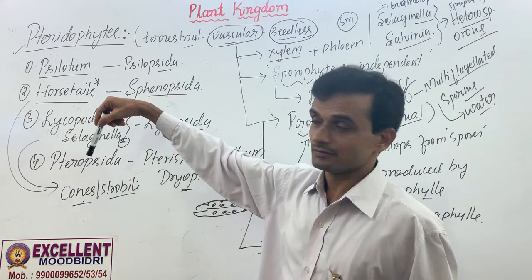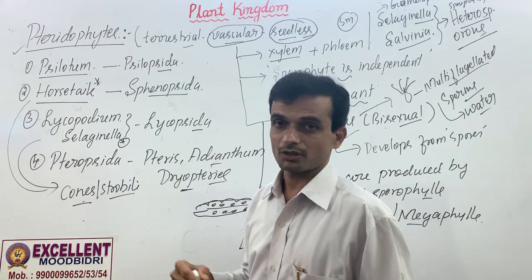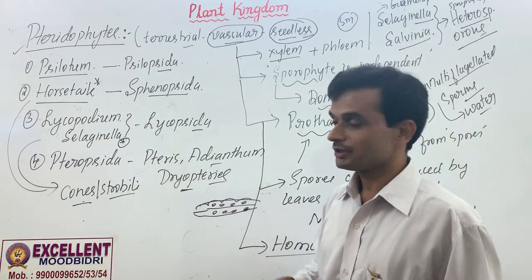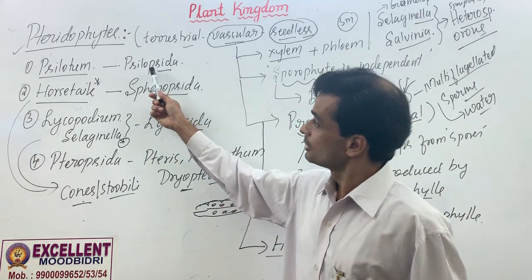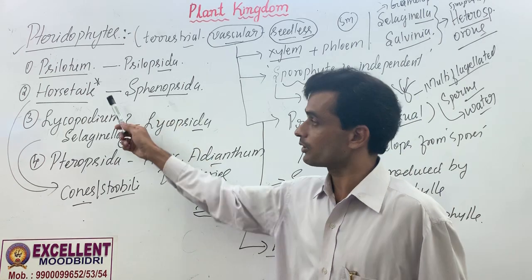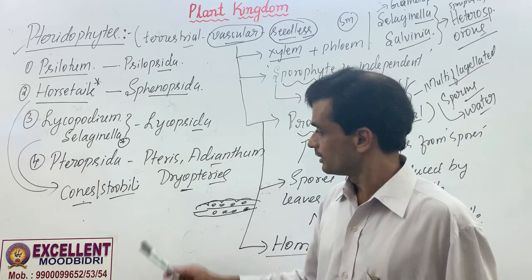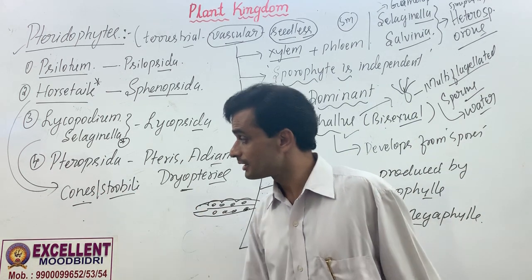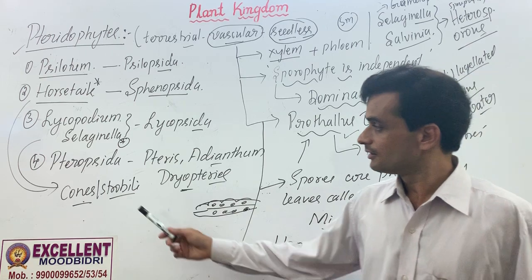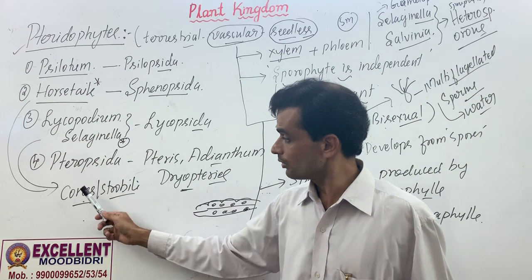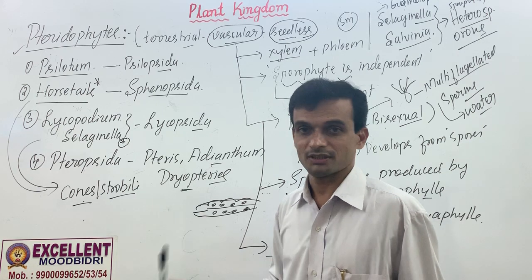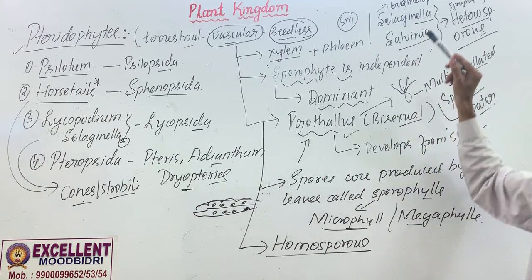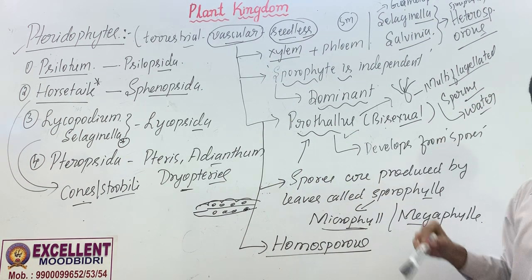Then classification. This division is divided into the following 4 classes: Psilopsida, Sphenopsida, Lycopsida, Pteropsida. Psilotum is the example of Psilopsida. Equisetum, Sphenopsida. Lycopodium, Selaginella, Lycopsida. Then Pteris, Adiantum, they are commonly known as ferns, and Nephrolepis come under Pteropsida. Selaginella and Equisetum have got cones, strobili, instead of sporophylls, by which the spores are produced. These 2 examples are heterosporous. Otherwise, all pteridophytes are homosporous.